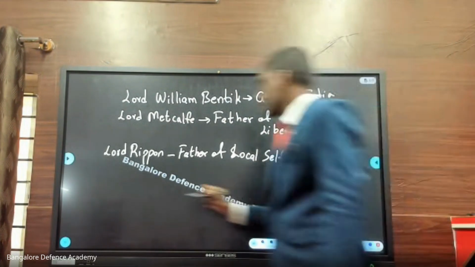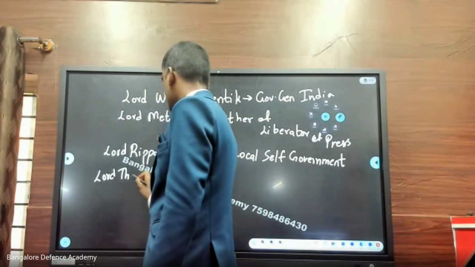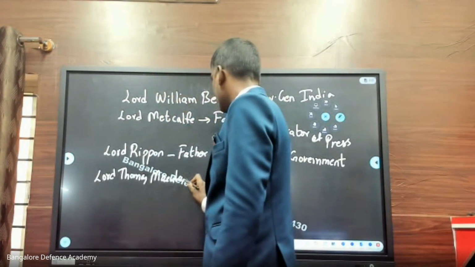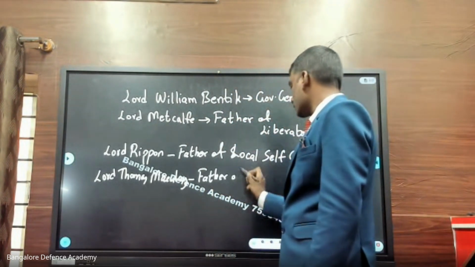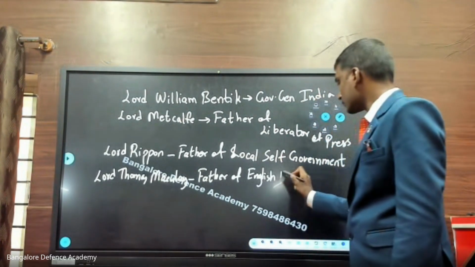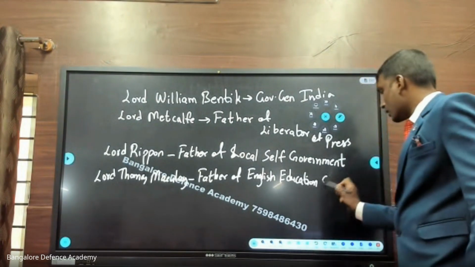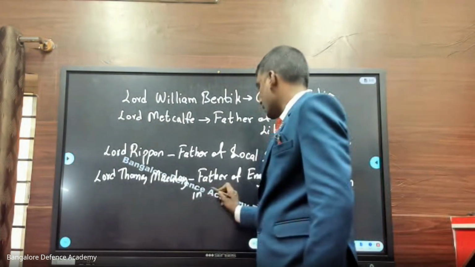Next you have Thomas Macaulay, Father of the English education system in India.